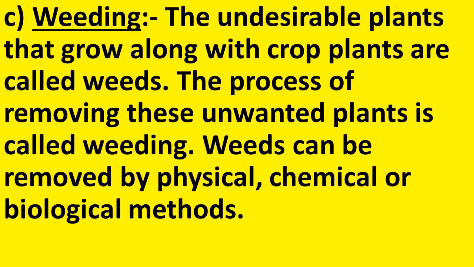The next term to explain is weeding. The undesirable plants that grow along with the crop plants are called weeds. The process of removing these unwanted plants is called weeding. Weeds can be removed by physical, chemical or biological methods. So, the undesirable and unwanted plants that grow along with the crop plants are called weeds, and the removal of these weeds is known as weeding.